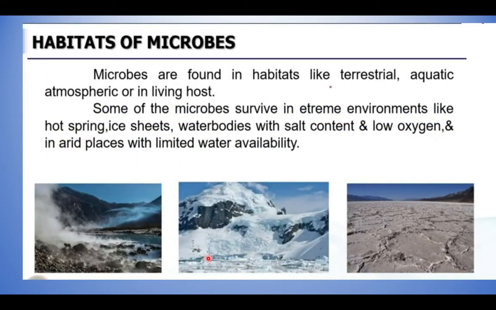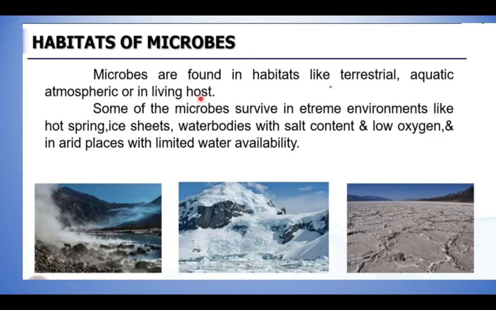Habitats of microbes. So what is habitat? Where is it living? Microbes are found in habitats like terrestrial, aquatic, atmospheric or in a living host. So it can be in a terrestrial area, that is land area, or aquatic. Aquatic means water. It may be available in water or freely in the atmospheric air or even in the host.